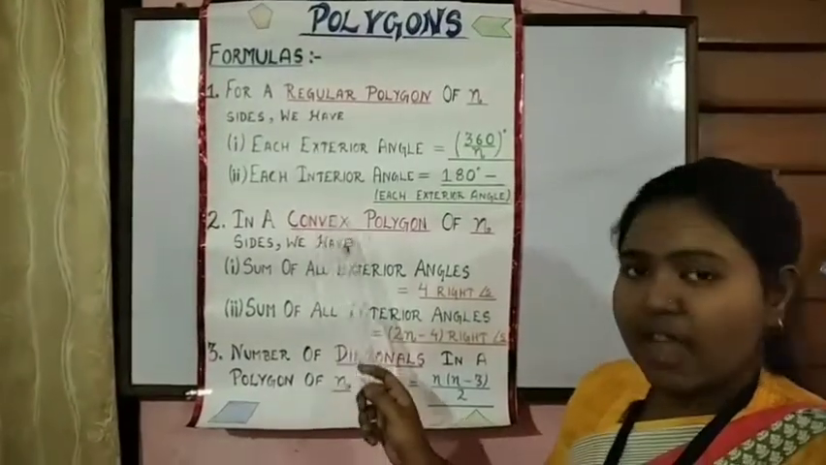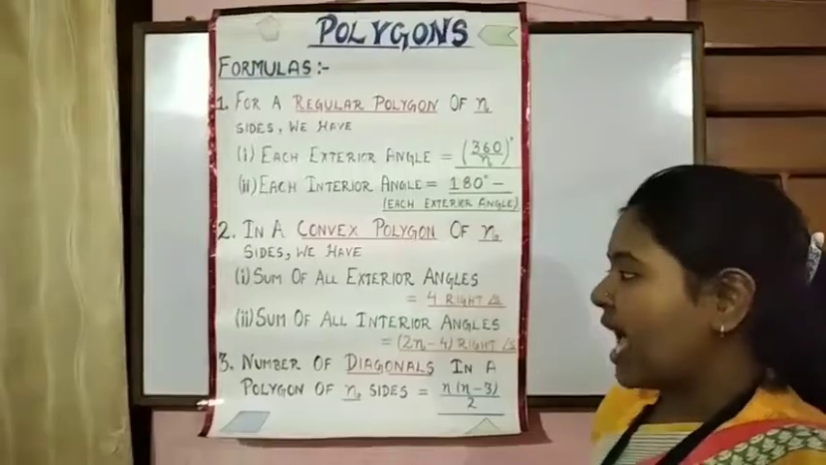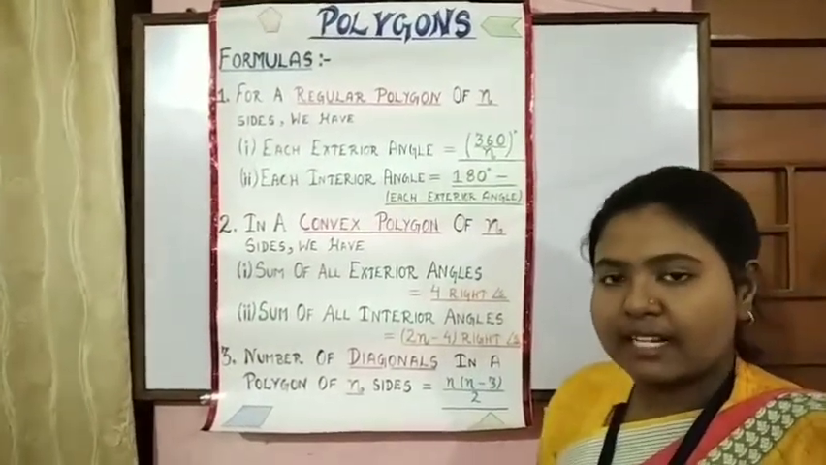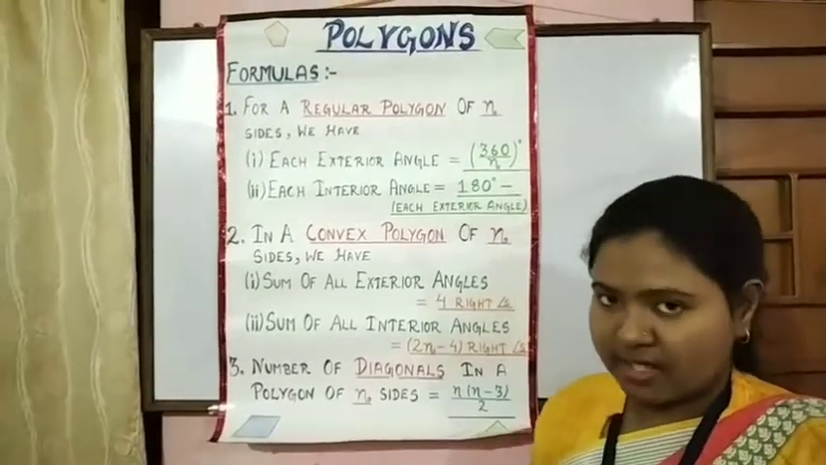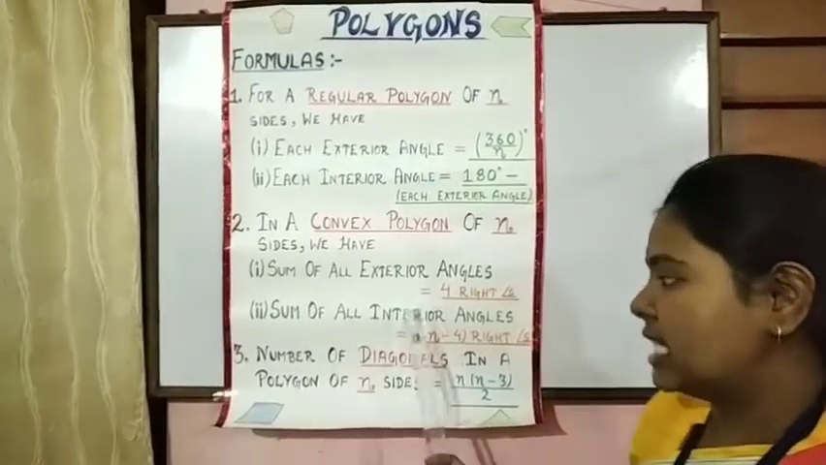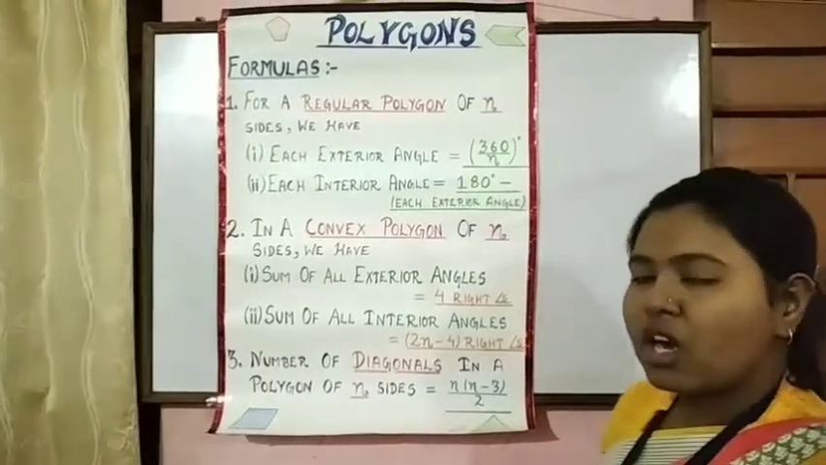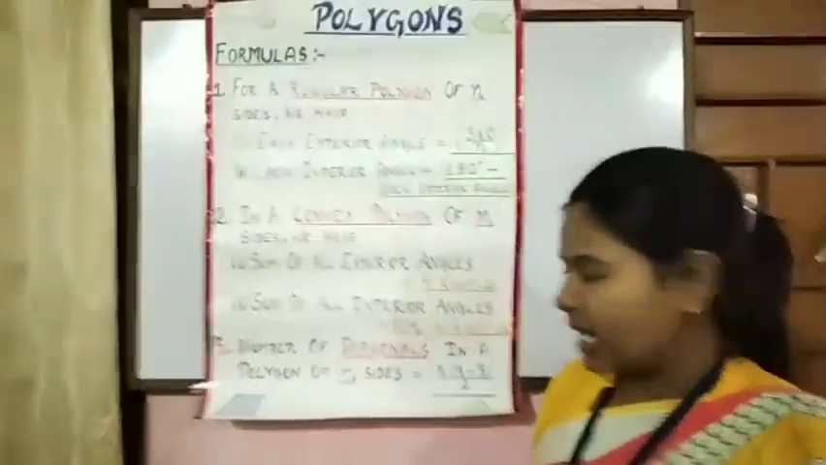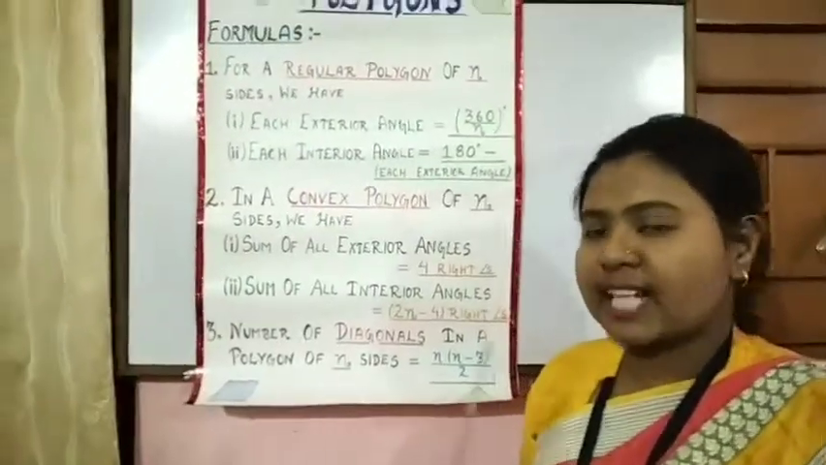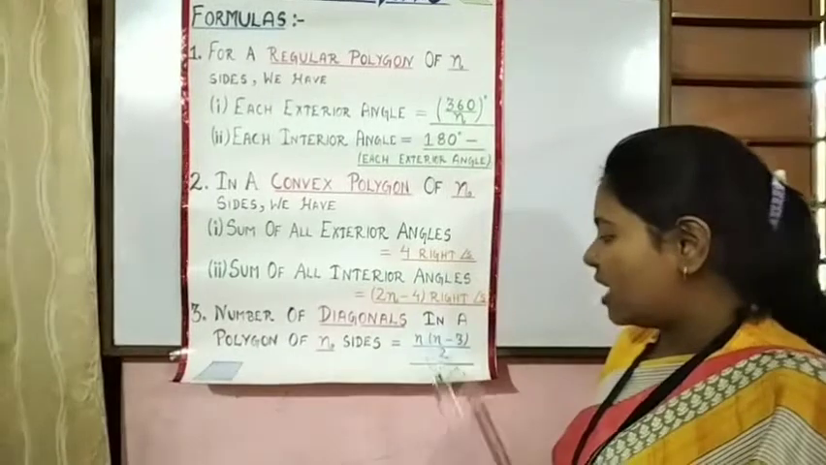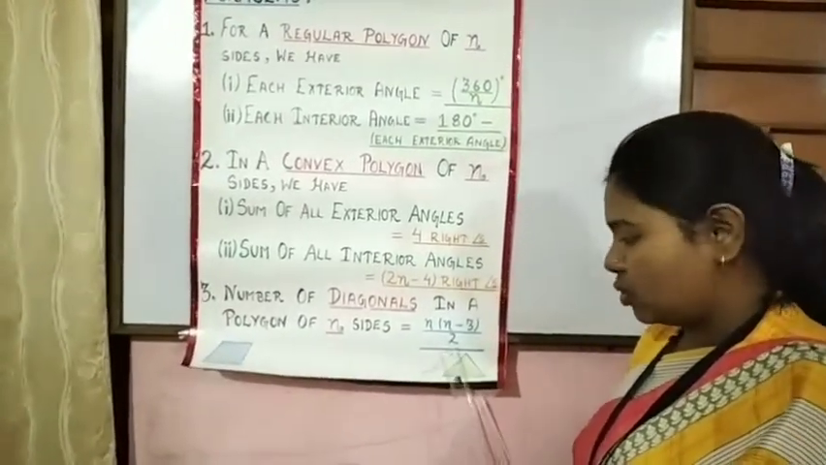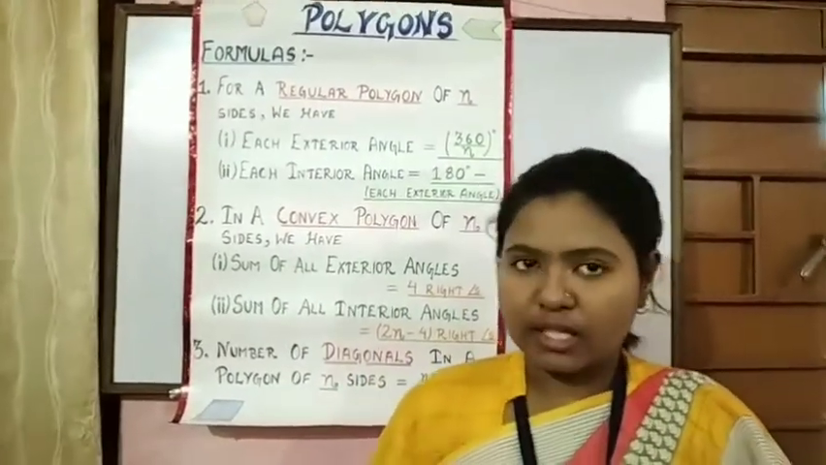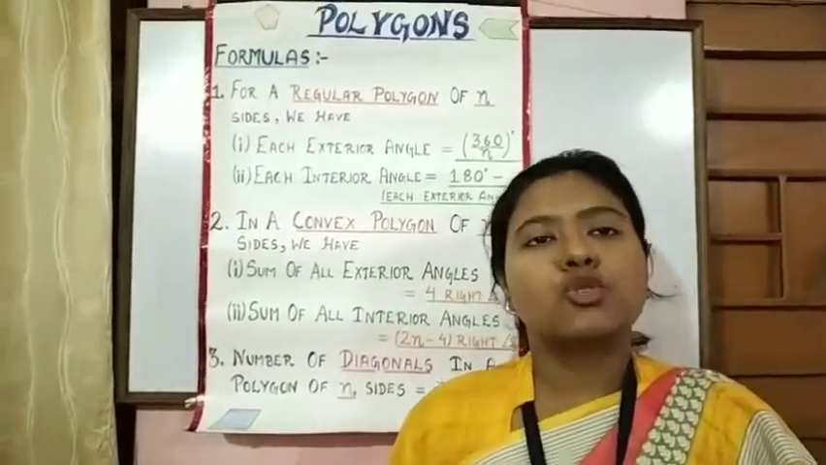Now students, in a convex polygon of n sides, the sum of all exterior angles is equal to 4 right angles, that is, the sum of all exterior angles is 360 degrees, and the sum of all interior angles is 2n minus 4 right angles. Now students, the third is about the number of diagonals in a polygon. If a polygon has n sides, the number of diagonals is n into n minus 3 by 2. Okay. So students, these were the formulas of the polygons. We'll use these formulas to solve questions.